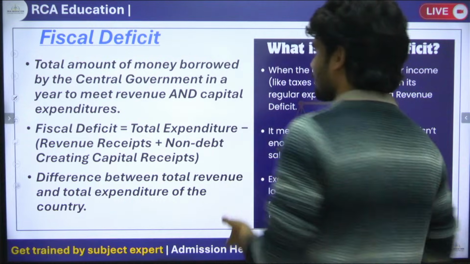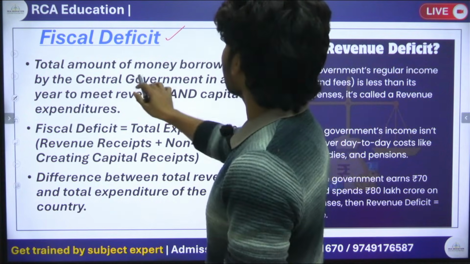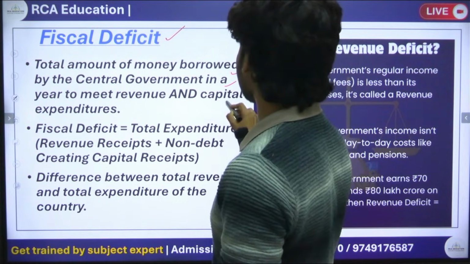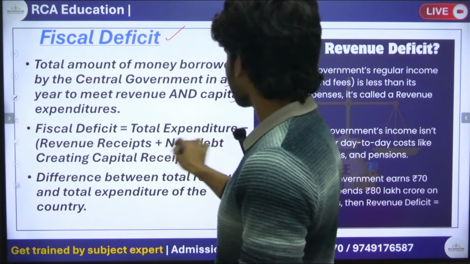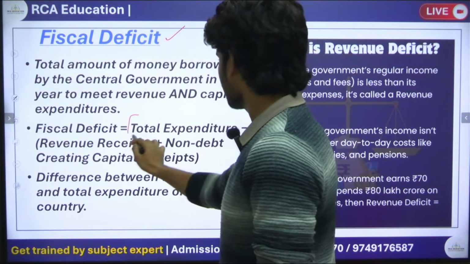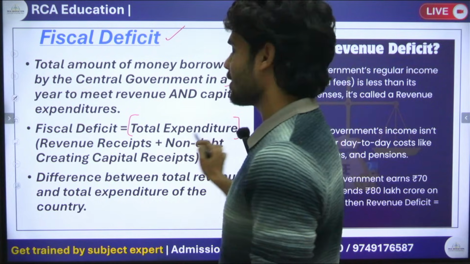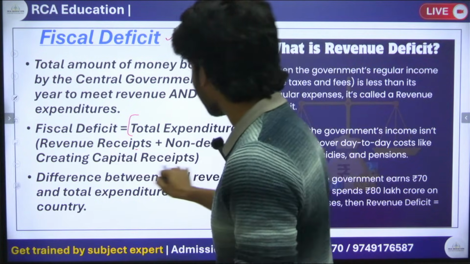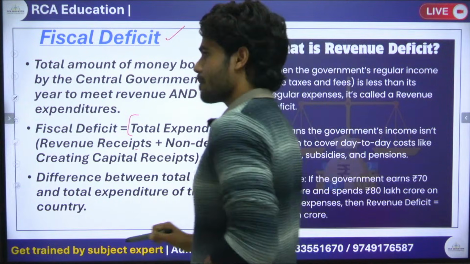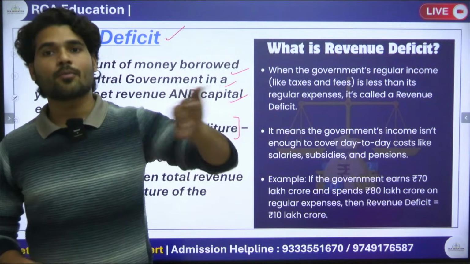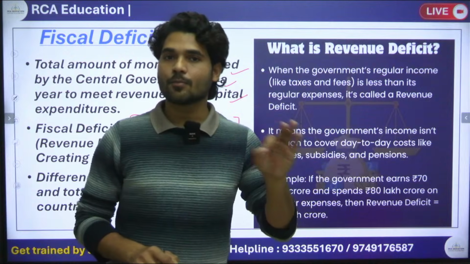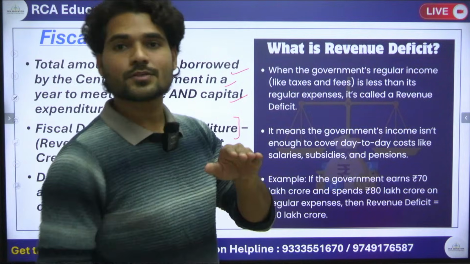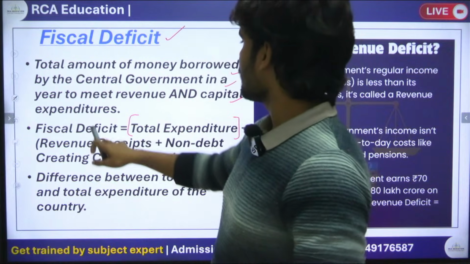What is fiscal deficit? It is the total amount of money borrowed by the central government in a year to meet revenue and capital expenditure. It means the fiscal deficit formula is total expenditure minus revenue receipts plus non-debt creating capital receipts. Okay, we have to exclude the borrowings. We can't take borrowings in this calculation. If we subtract the borrowings from here, it is called the fiscal deficit.